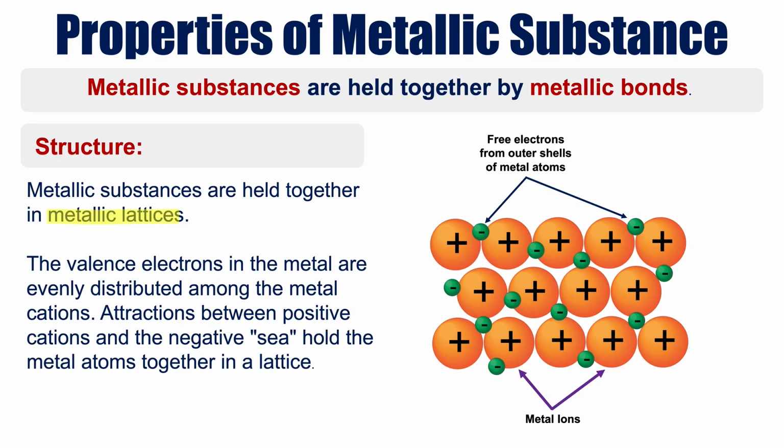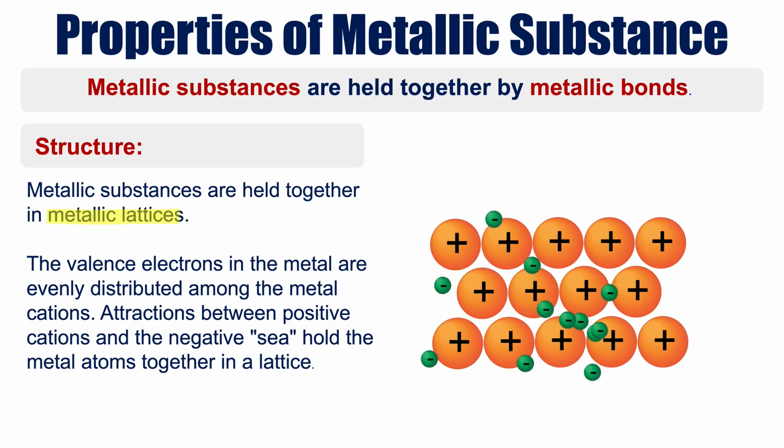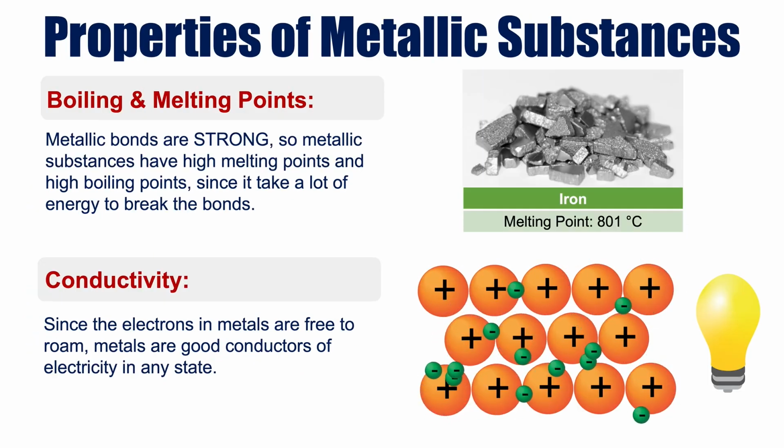A metallic substance is going to have a metallic lattice structure. So within that lattice structure, you have metal atoms that have low electronegativity values. So as a result, they don't have a strong hold on their valence electrons. The valence electrons are then able to freely roam throughout that lattice structure. The metal atoms take on a positive charge because of this. So you have these metal atoms that are positively charged and these negative electrons that are roaming freely. The oppositely charged particles are then attracted to each other and everything's held together like a glue.